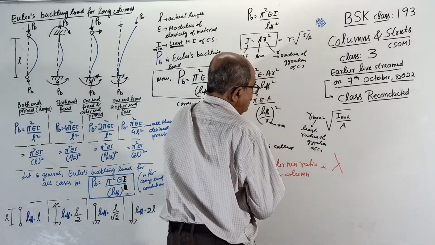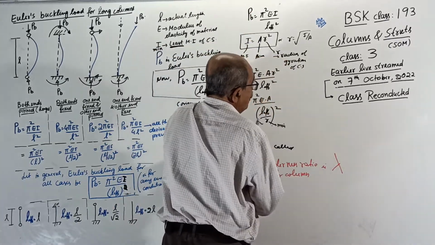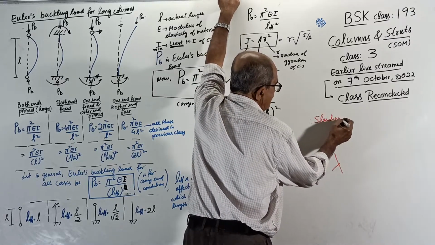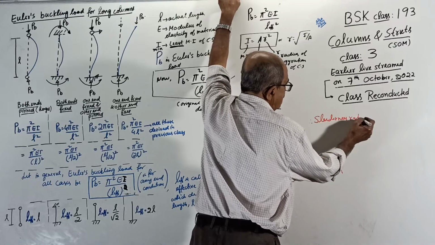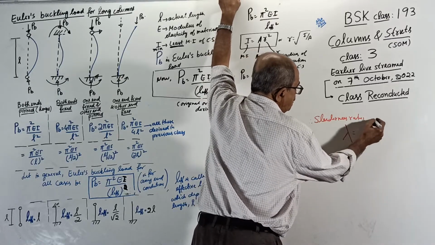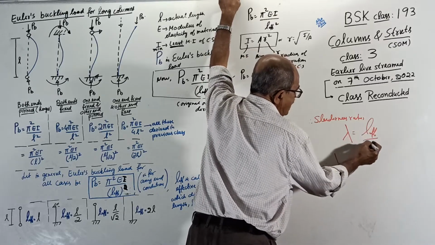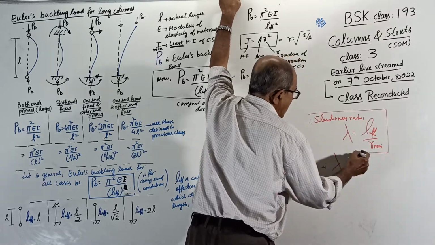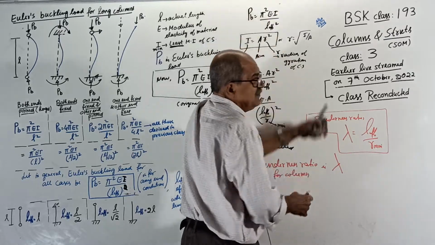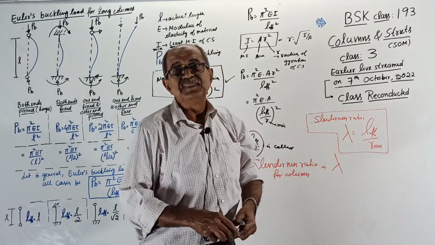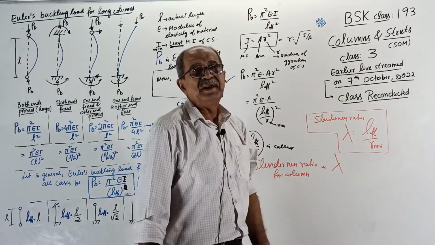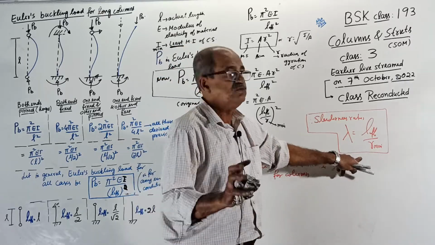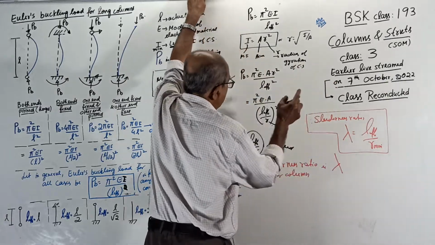Therefore, remember now, slenderness ratio lambda equal to L effective by R minimum. Actually, regarding minimum, I told you in RCC or steel you should not take minimum. But in strength of materials, we consider L effective constant with respect to both the principal axes. Further, I will not tell now.